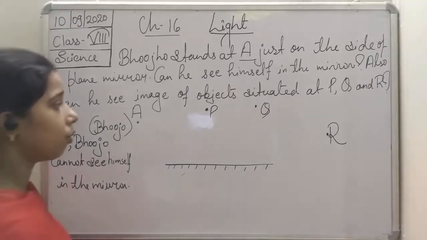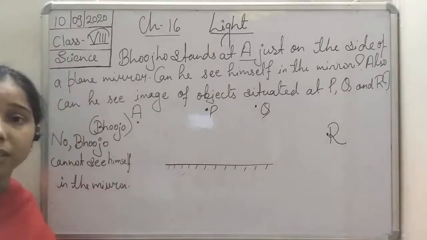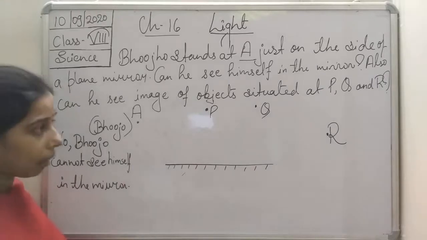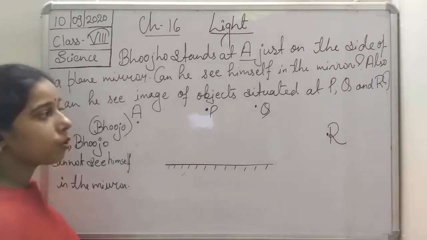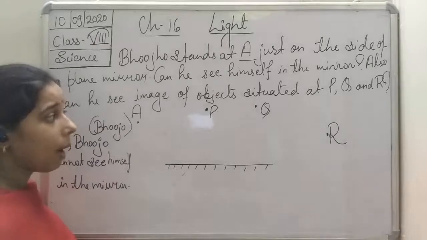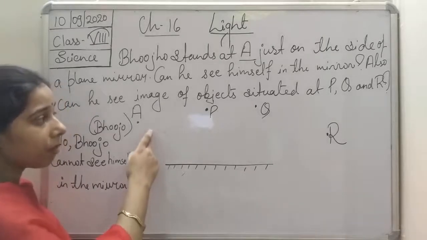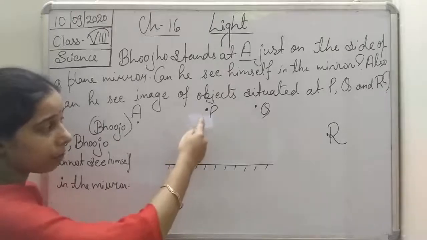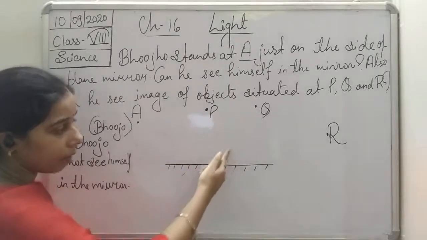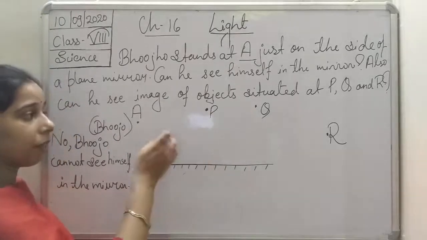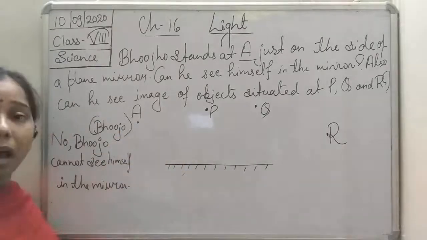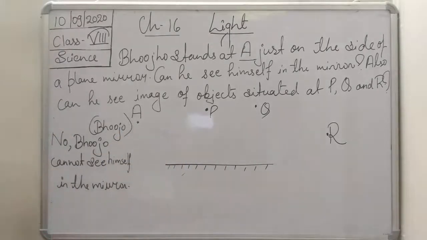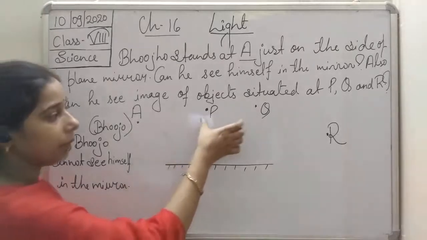Now you see here, students, is it possible for him to see the image of P, Q and R? Yes, he is able to see the image of P and Q, because the light coming from P and from Q will get reflected and enter the eyes of Bujo, and that is why Bujo will be able to see the image of P and Q.